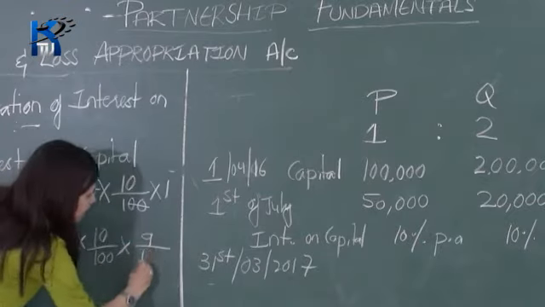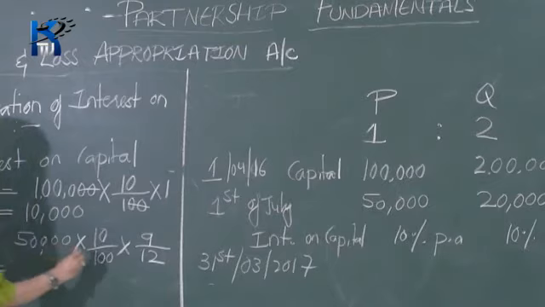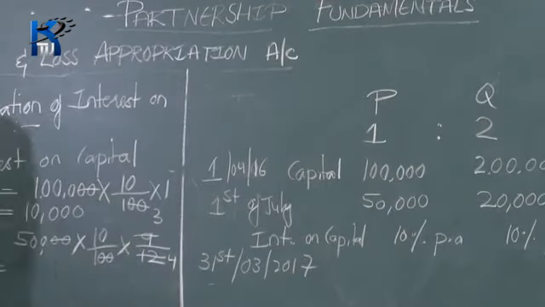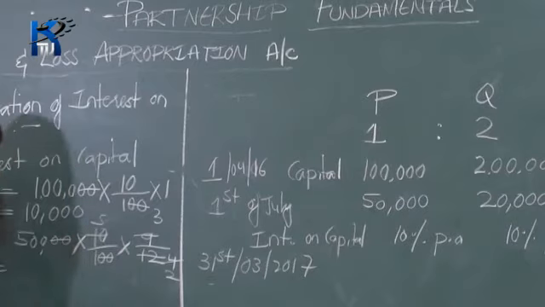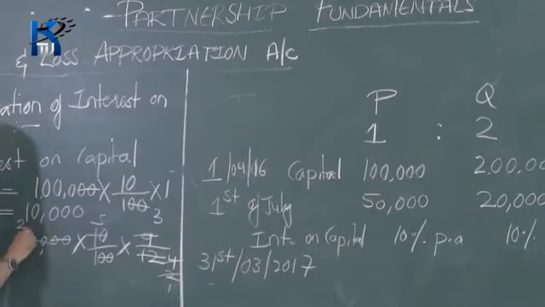divided by 12. Okay. So now let's calculate this one. Strike out the zeros. Now 3 3s are 9, 3 4s are 12. Now 2 2s are 4, 2 5s are 10. Again 2 1s are 2, 2 2s are 4, 2 5s are 10.